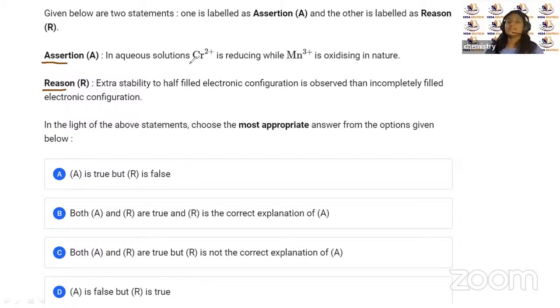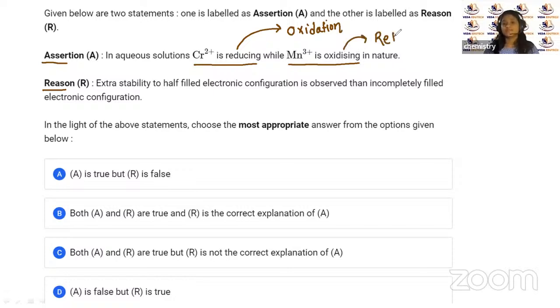It is said that in aqueous solution, Cr2+ is reducing while Mn3+ is oxidizing. So before looking at assertion and reason, when we talk about this reducing, we must know that it will undergo oxidation. If it is oxidizing, it will undergo reduction. So before that, we need to write down the ground state electronic configuration.